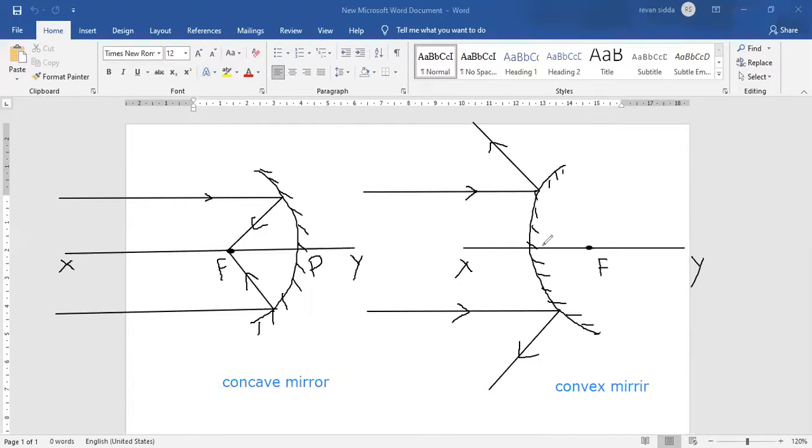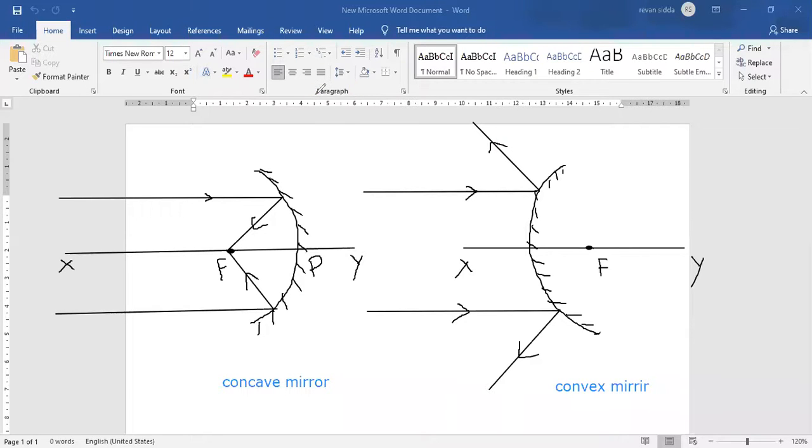Now you can see these two reflected rays are not at all meeting with each other. So where will you get the image? It will be very difficult to find out where the image is formed. So what we will do is imagine that an image is formed behind the mirror.